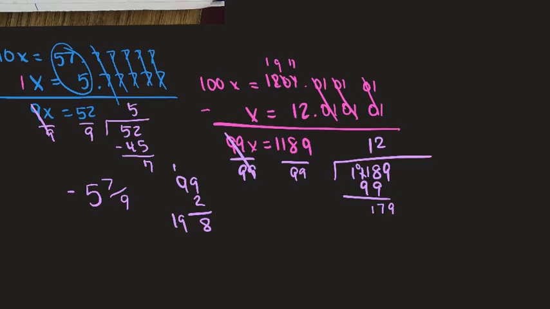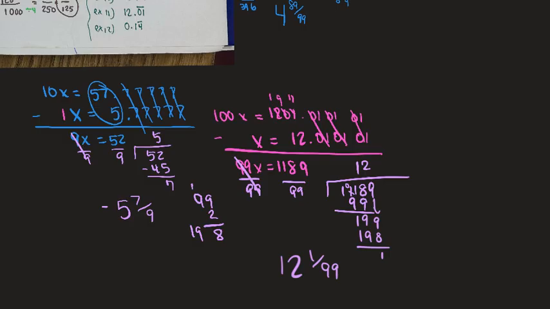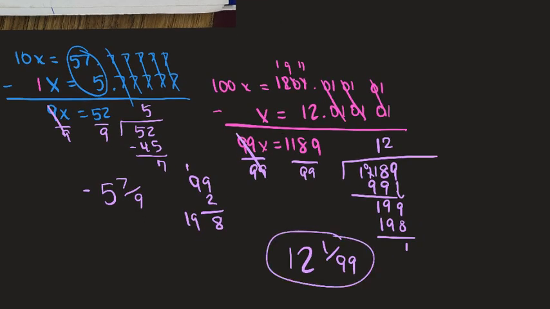Let me erase that. So I got 1, 9. Then I bring this guy down. Okay, so it's going to go in 2 times, which is 198. So my final answer is 12 and 199th. Was it negative? It was not, so I am finished.